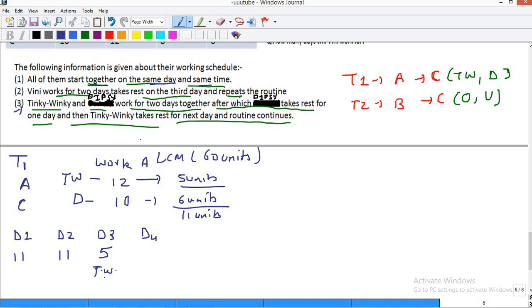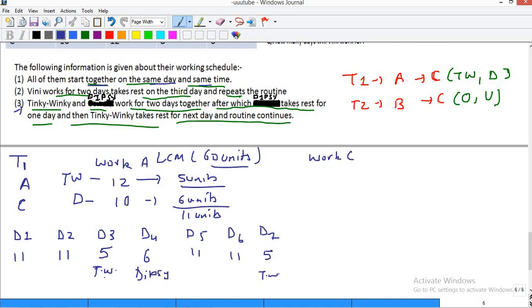Day 4, what will happen? Tinky Winky takes rest for the next day and the routine continues. So Tinky Winky takes rest on this day, so on day 4 it will be 6 units and Dipsy is working. Then day 5 again 11, day 6 again 11. Now let's see how much work is done. Total work to be done is 60 units. 11 times 4 is 44, plus 6 is 50, plus 5 is 55. 55 is done. So on day 7, 5 units will be done by Tinky Winky. Why? Because Dipsy will be on rest this day and work A is finished. Now for work C.